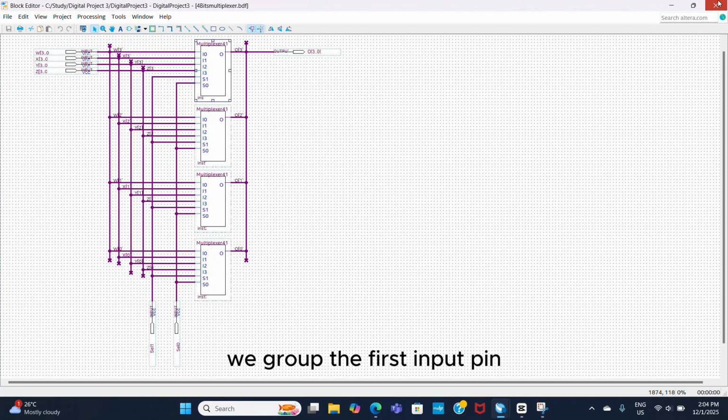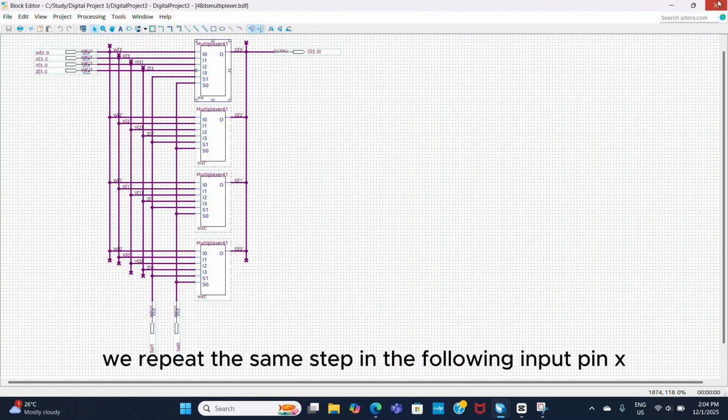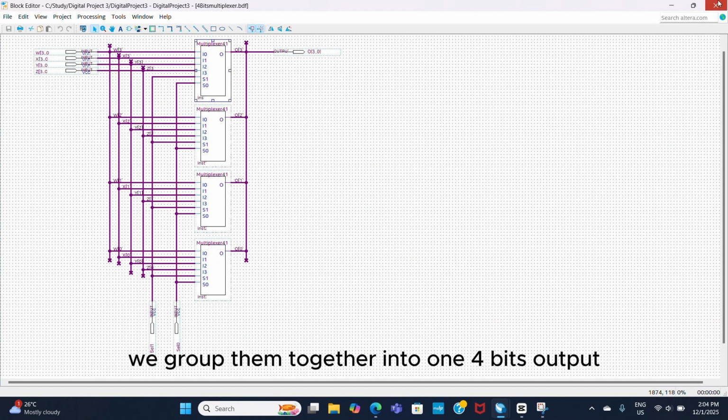We group the first input pins from each multiplexer into one input pin, W, and label each of the nodes according to the sequence. After that, we repeat the same step for the following input pins S, Y, and Z. For the output from each of the multiplexers, we group them together into one 4-bit output.